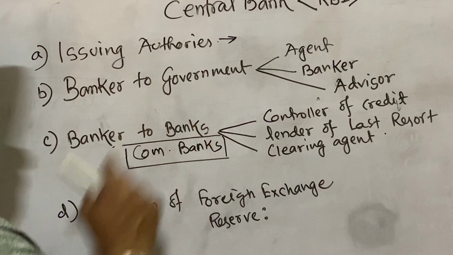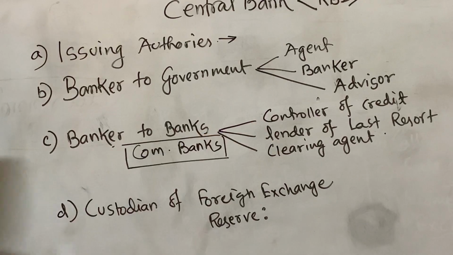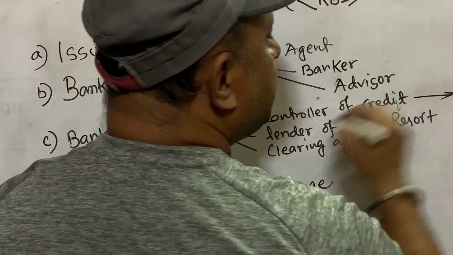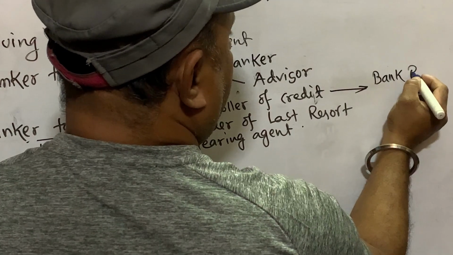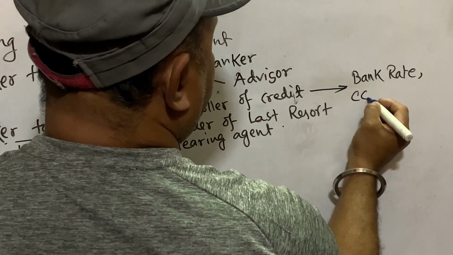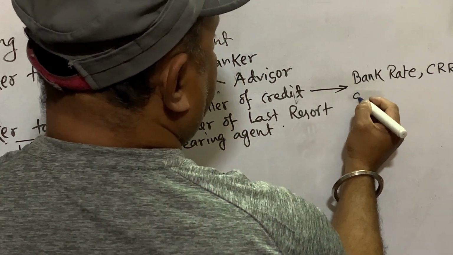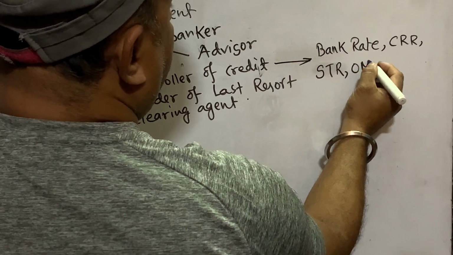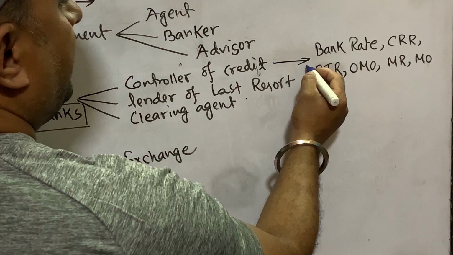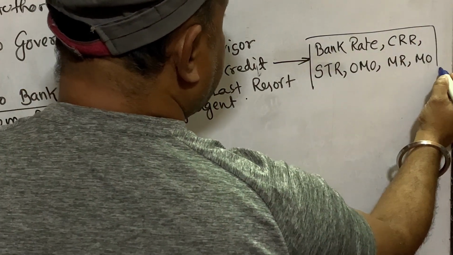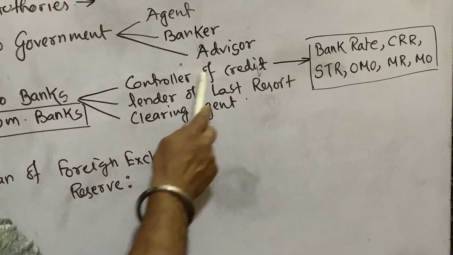First function is controller of credit. Central bank controls the credit creation capacity of the commercial banks, and for that various instruments are there, like bank rate, cash reserve ratio, statutory liquidity ratio, open market operation, marginal requirement, moral suasion. These various types of policies are there so that commercial banks' credit creation capacity can be easily controlled by the central bank.